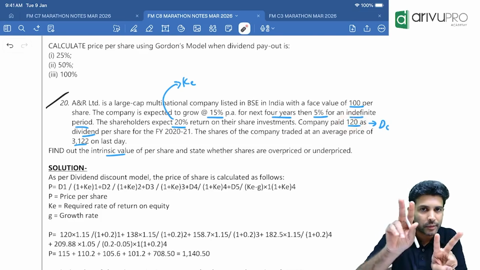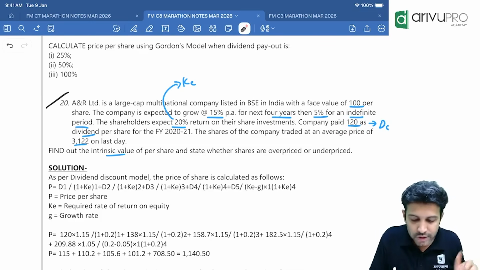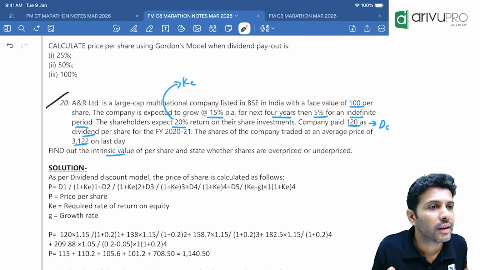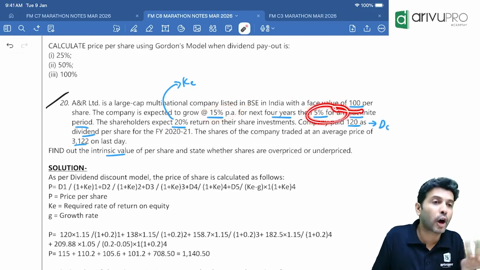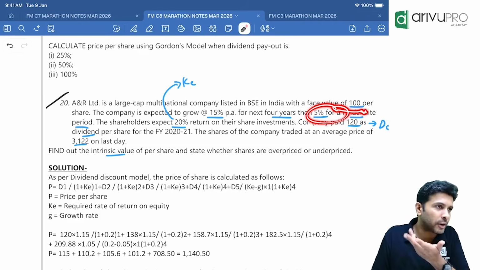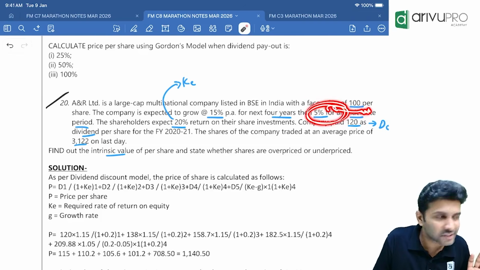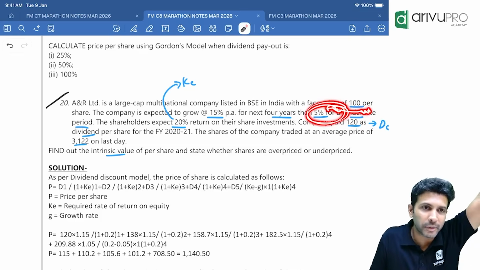120. Now, here they have given two growth rates. For the first 4 years, how much? 15%. Thereafter, it will grow at 5%. This 5% will grow for how many years? Indefinite period. So, how much will you take? Don't know. This 5%, can we take? No, this is for infinite period. So, we don't know, right?